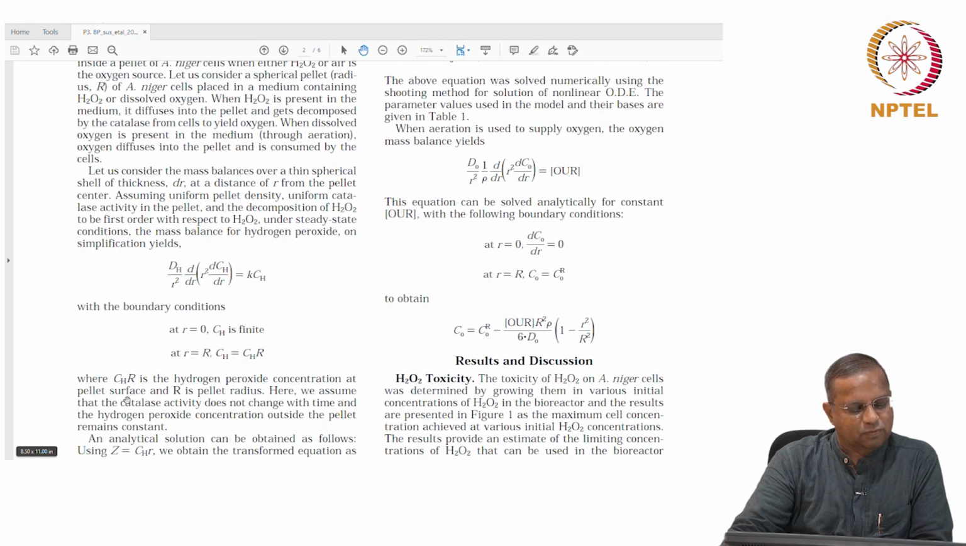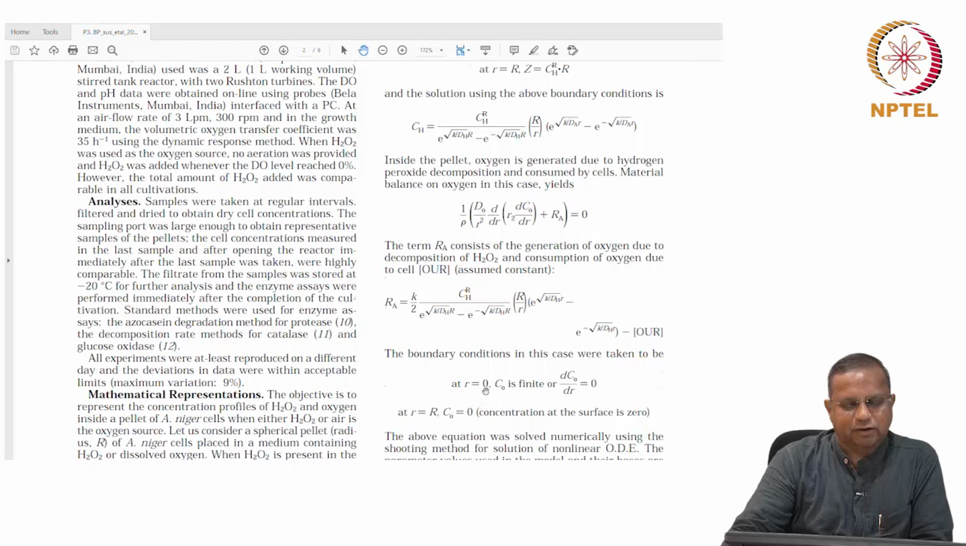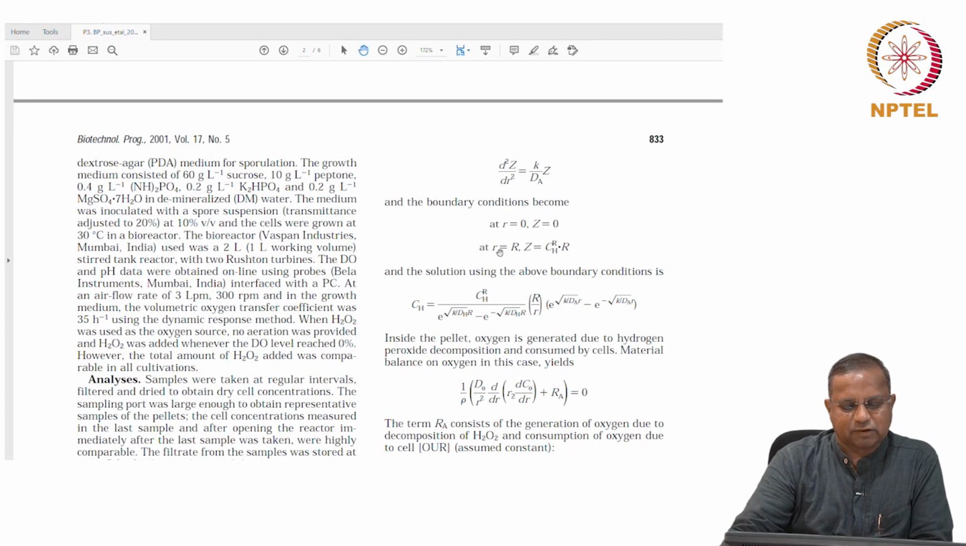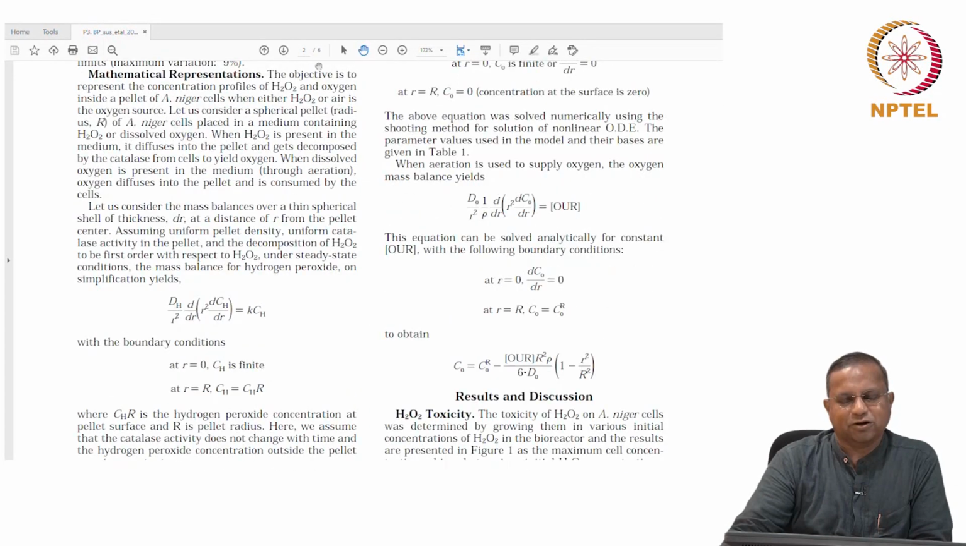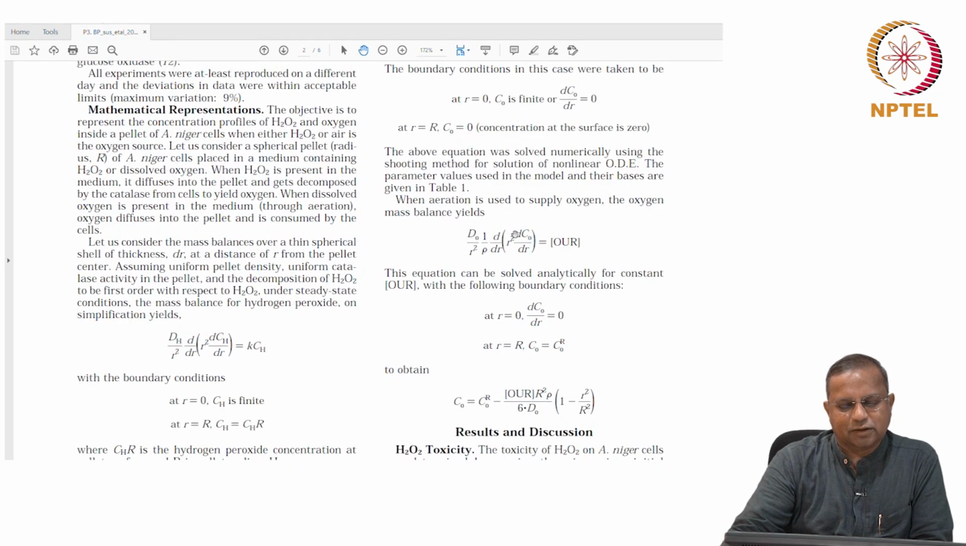CHR is the hydrogen peroxide composition at the pellet surface, R is the pellet radius, and so forth. An analytical solution was obtained by using this trick. Okay, let me not get into the math part of it. You can read it from the paper.